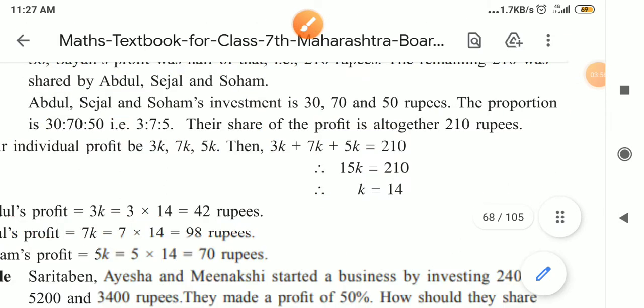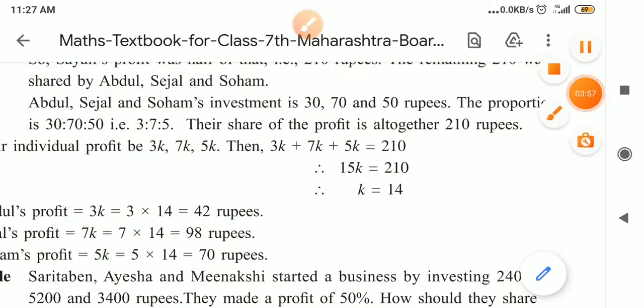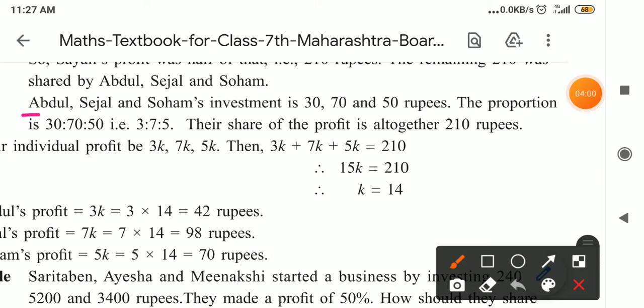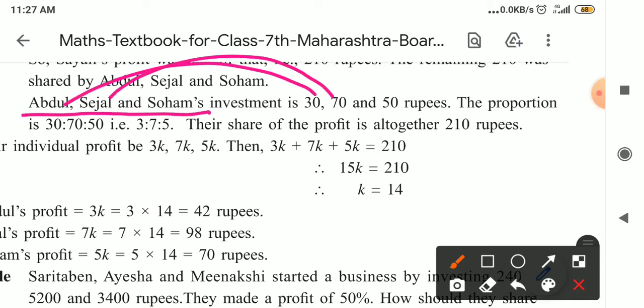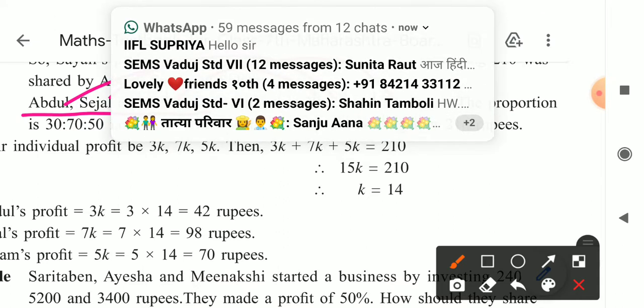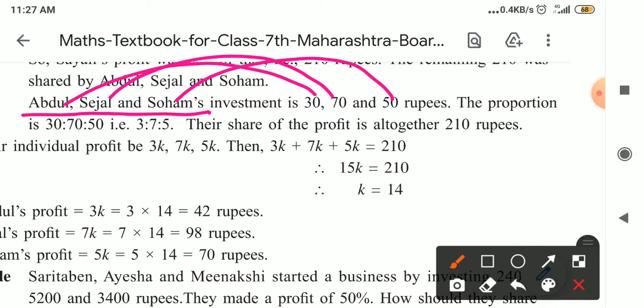Here how is the share, that we will see now. So first of all, Abdul, Sejal and Soham. Abdul invested 30 rupees. Sejal invested 70 rupees and Soham invested 50 rupees. So the proportion is 30 is to 70 is to 50.